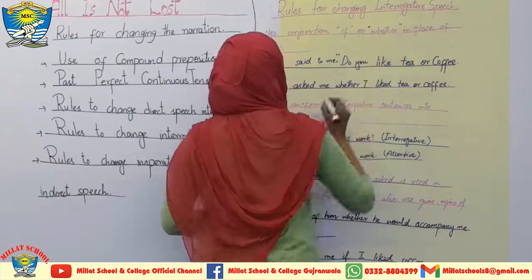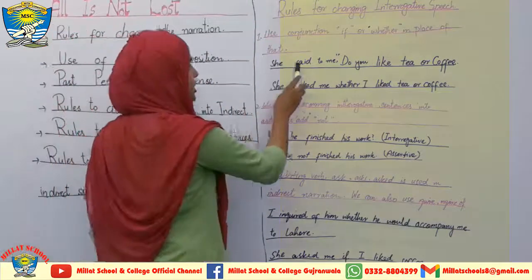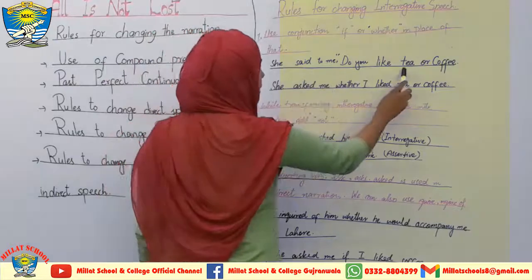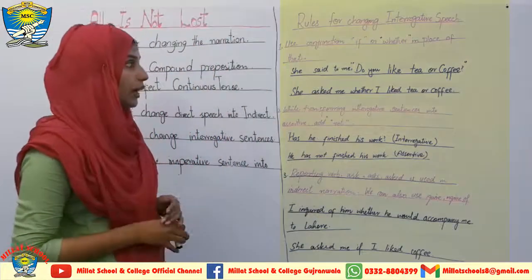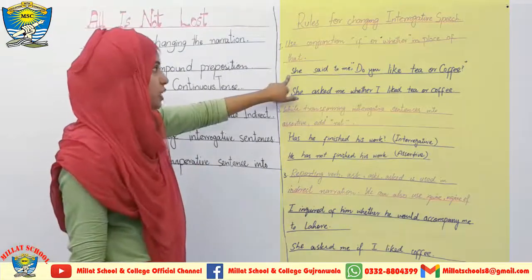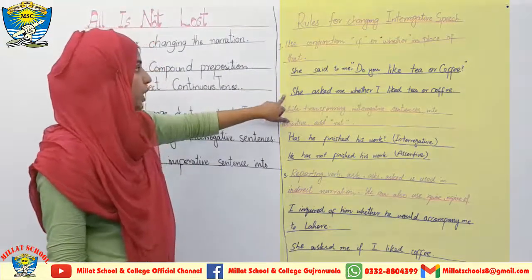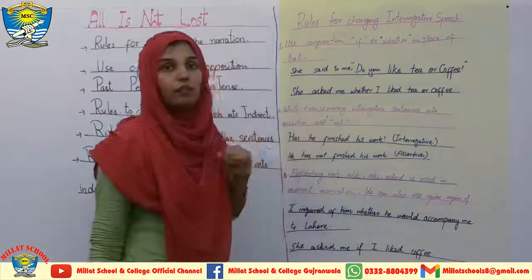In what type of sentences is that used? The sentence is, she said to me, do you like tea or coffee? She asked me whether I like tea or coffee. This form is the direct speech and I am going to change it into indirect speech, and the procedure is over here in front of you.